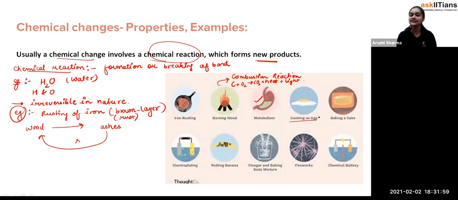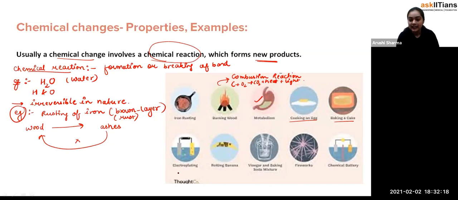Exactly. So the same thing is with cooking an egg also. Whenever there is an egg and when you cook it, when it converts into the omelette, you can't convert that omelette back into the egg. Fine. Baking a cake. Obviously, when the cake has been baked, what will happen? You can't convert it back into the bread.